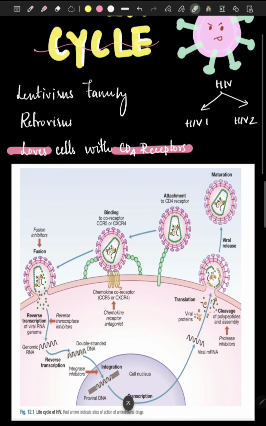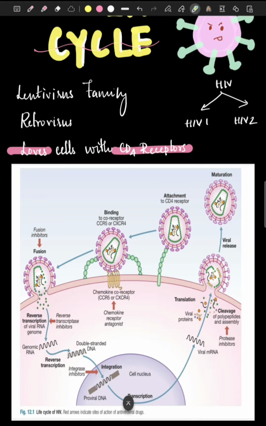So first, through any means it enters our body, be it sexual means, perinatally, or by a needle stick injury, whatever it may be, it will enter into our body. Once it enters, first it will go and hunt for human cells having CD4 receptors. What are some of the cells having CD4 receptors? It can be our T cell lymphocytes, then microglial cells, then our monocytes and macrophages. All of these cells express CD4 receptors. So it goes and strongly attaches to these cells.